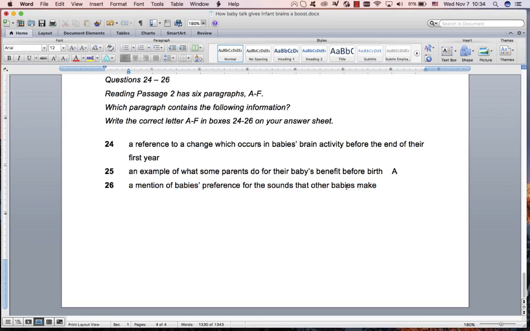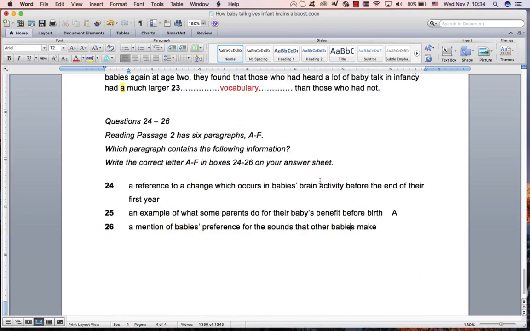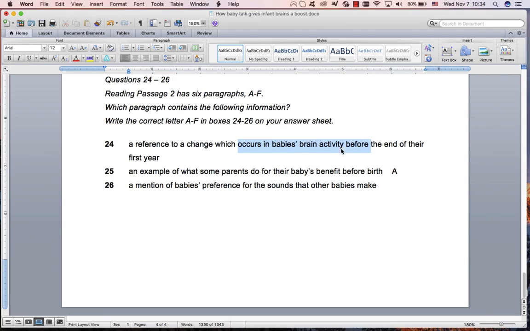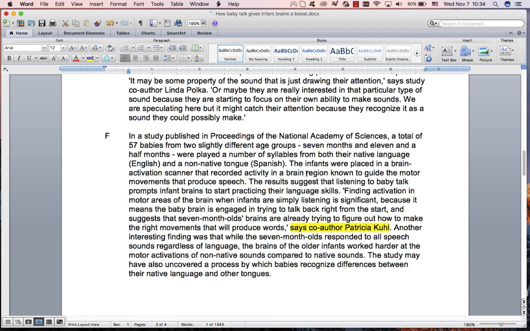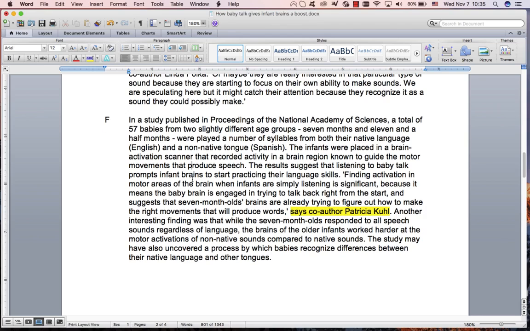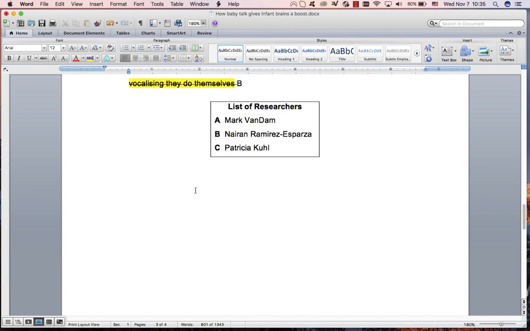Baby's preference for sounds that other babies make, and baby's brain activity. Now I saw brain, so I want to go to E actually. I want to go there now. Before the end of their first year is a good thing to look for. Brain region, age group 7 months and 11.5 months. 11.5 months, that's first year is 12 months. Before the end of their first year is 11.5 months. At this stage I've got enough. I won't even find it. I know there's a lot of brain everywhere and I've got the time period. I would just guess that one is F.